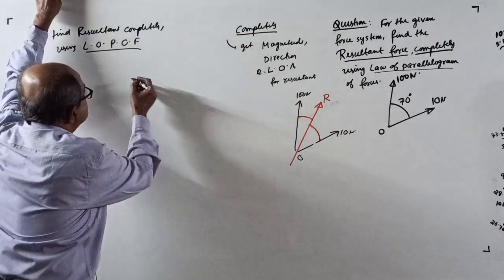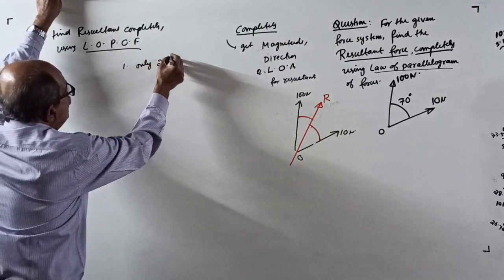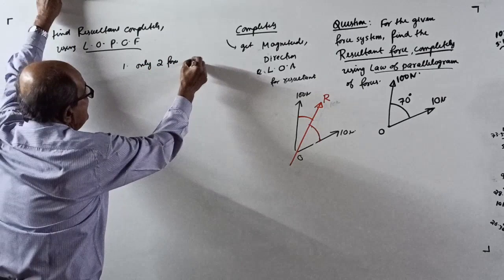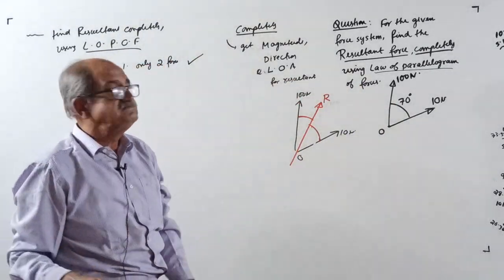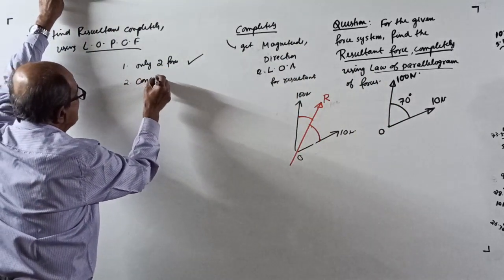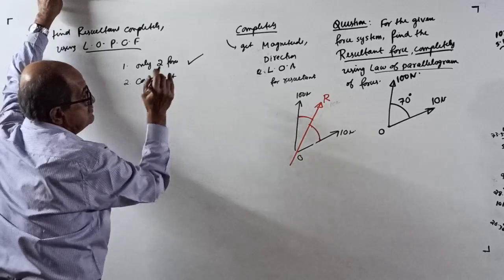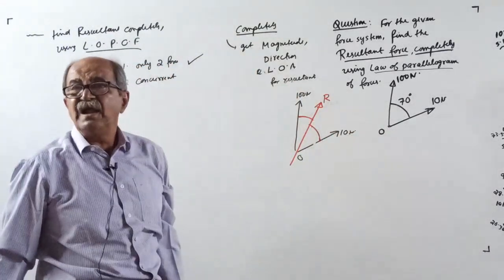Requirement number 1: only two forces. Tell me, yes, satisfied. Second, they should be concurrent. Yes, they are passing through a point. That is also satisfied.